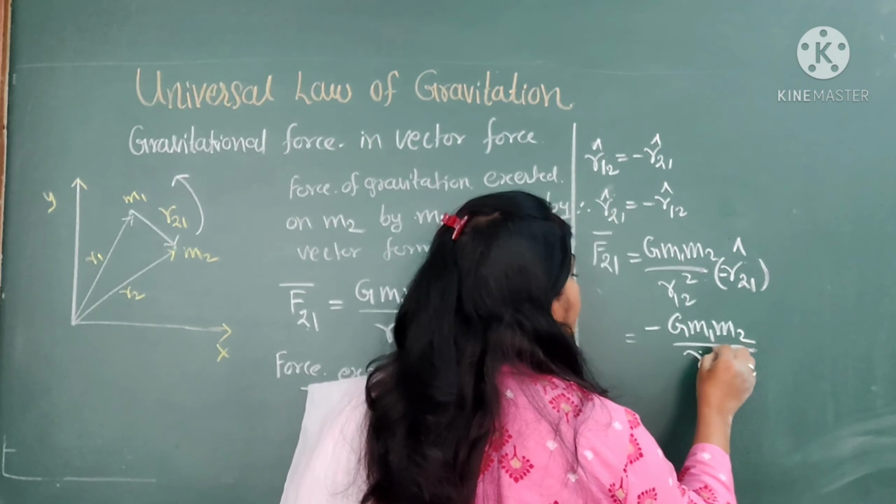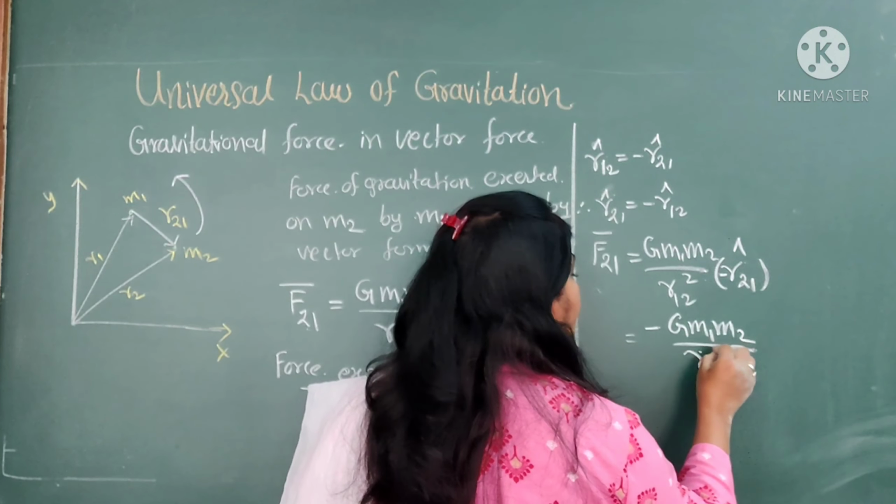Now both have square terms and are equal in magnitude. That's why I mention here that the magnitude r12 square is equal to r21 square.